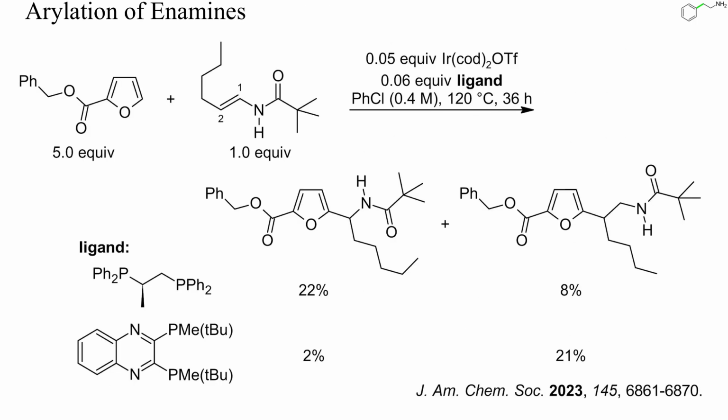Enamines are nucleophilic at position 2 and electrophilic at position 1. In the presence of acids, arylation with electron-rich arenes should therefore yield benzylic amines, not phenethylamines. As shown here, however, some catalysts can promote arylations at position 2.